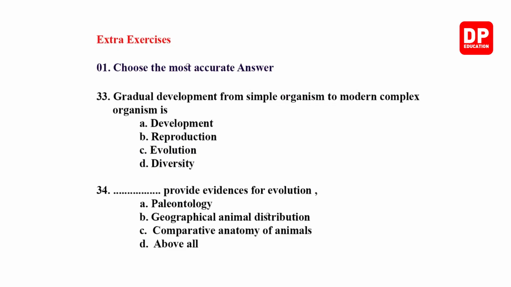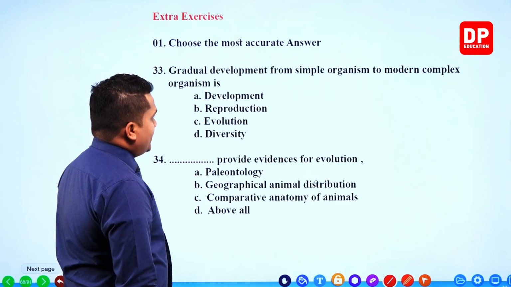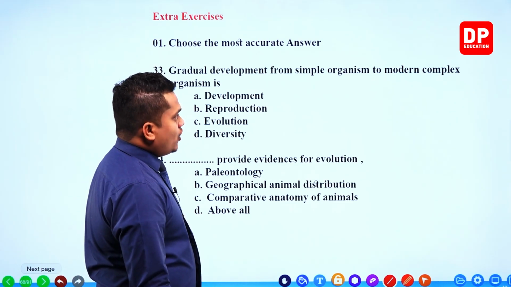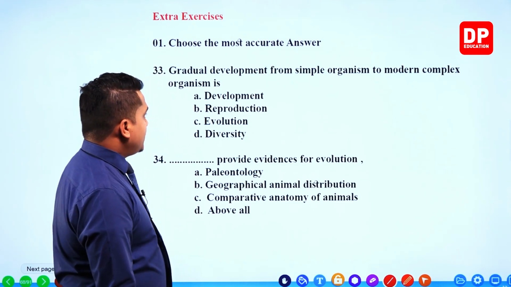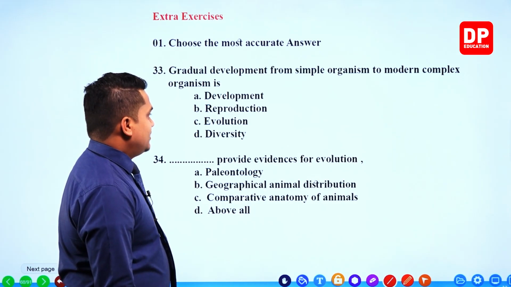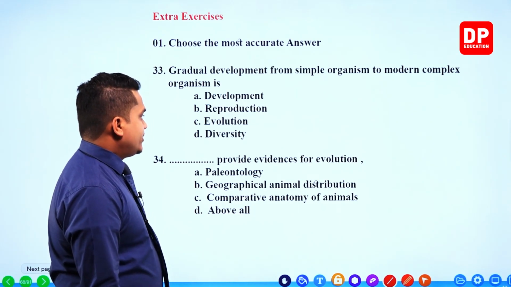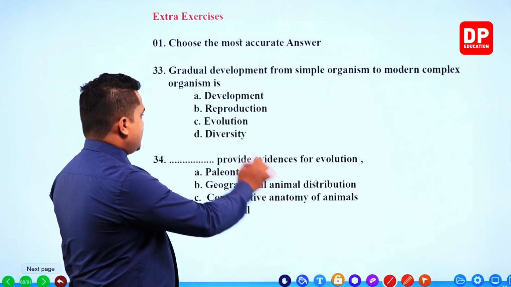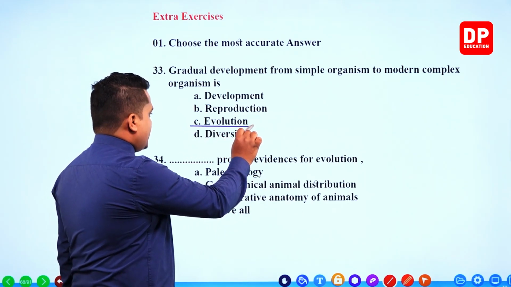Gradual development from simple organism to modern complex organism is development, reproduction, evolution, or diversity. Very easy, my dear children.